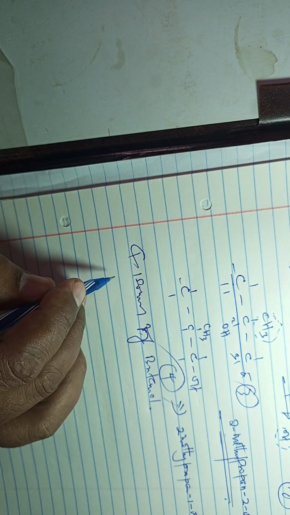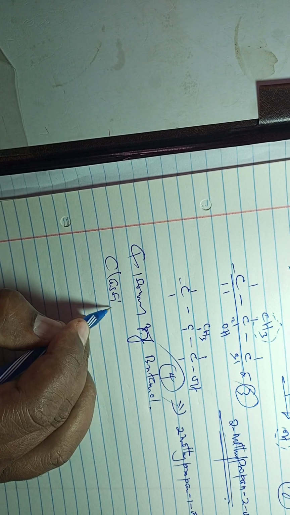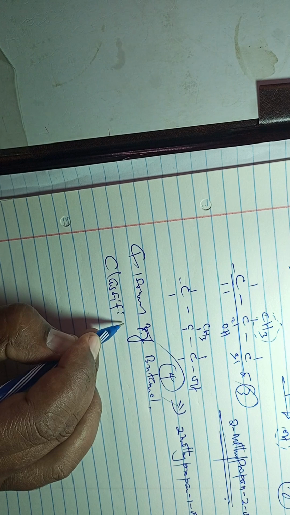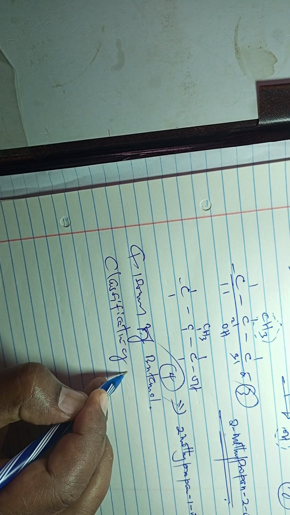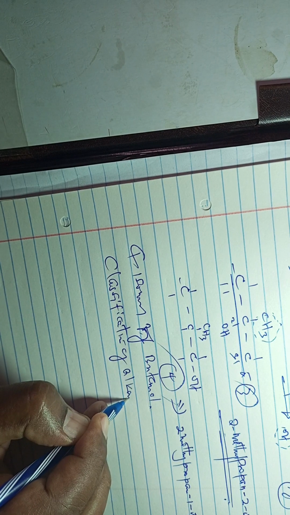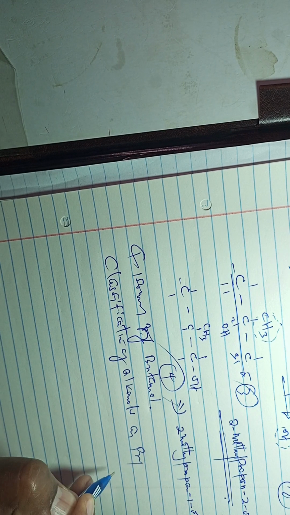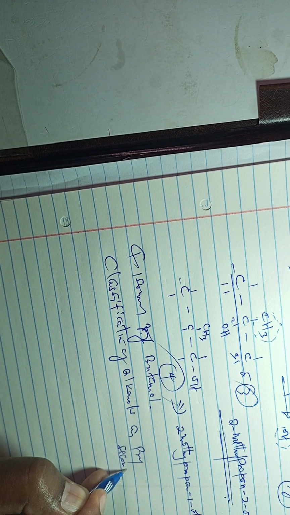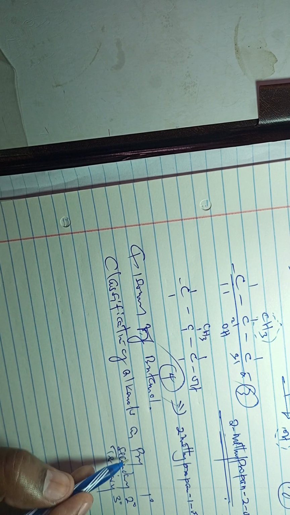Something else is classification of alkanols, alcohols, as primary, secondary, and tertiary. So I'll use this short form for primary, secondary, and tertiary. First degree, second degree, third degree, respectively, for primary, secondary, and tertiary alcohols.